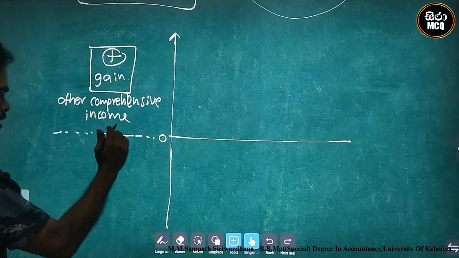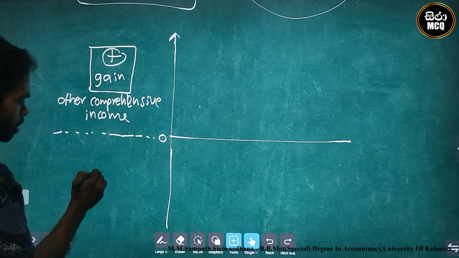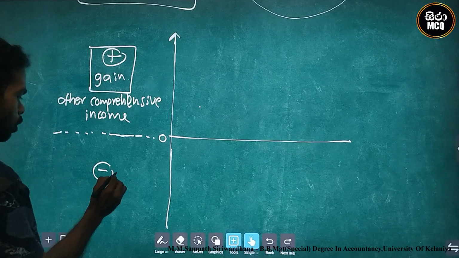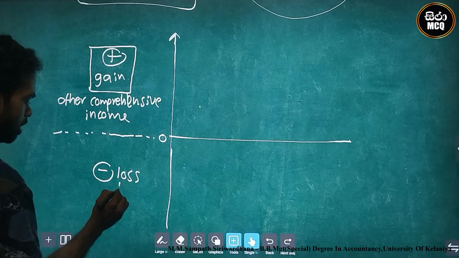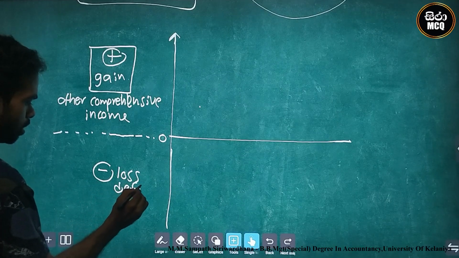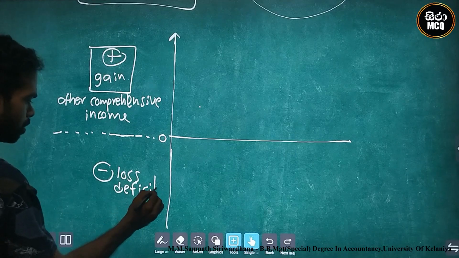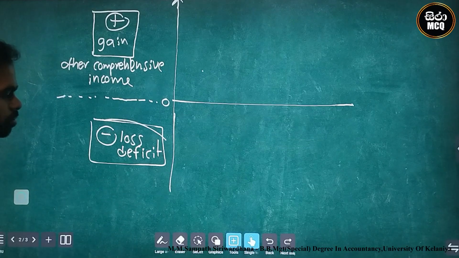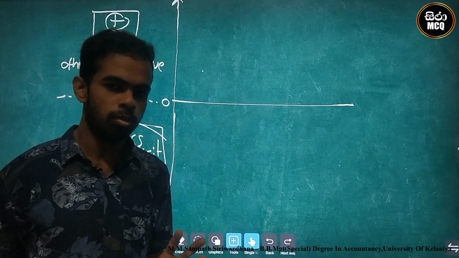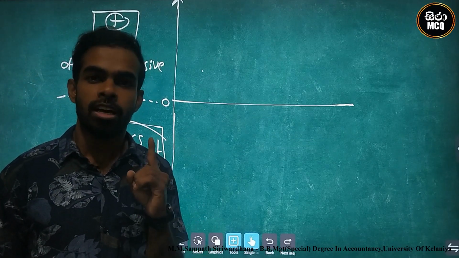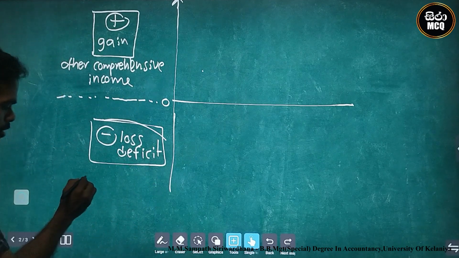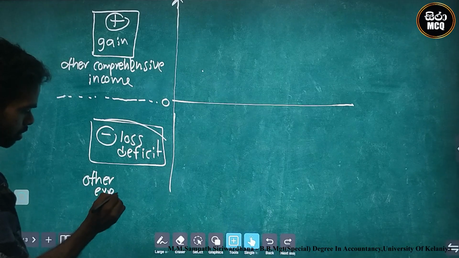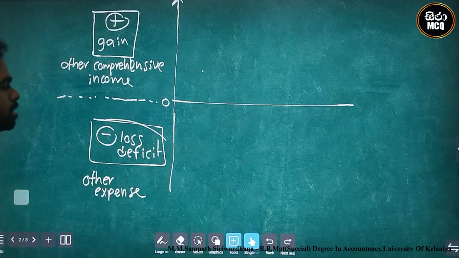Under this 0, the following is the minus area. Minus area means loss area. Loss means deficit area. What is the location of the deficit area, the revaluation loss? Other expenses. This is the other expense area.